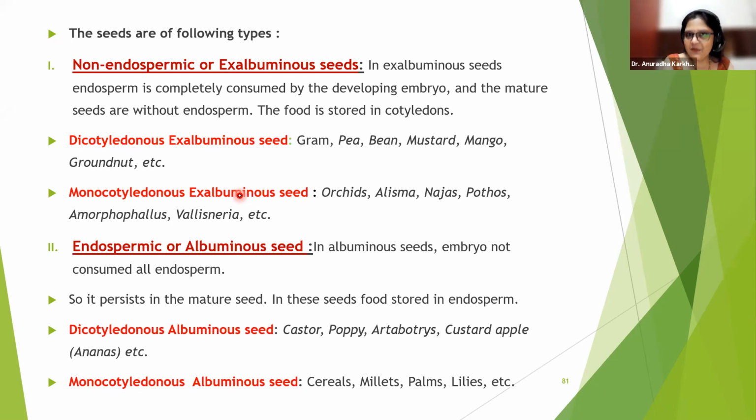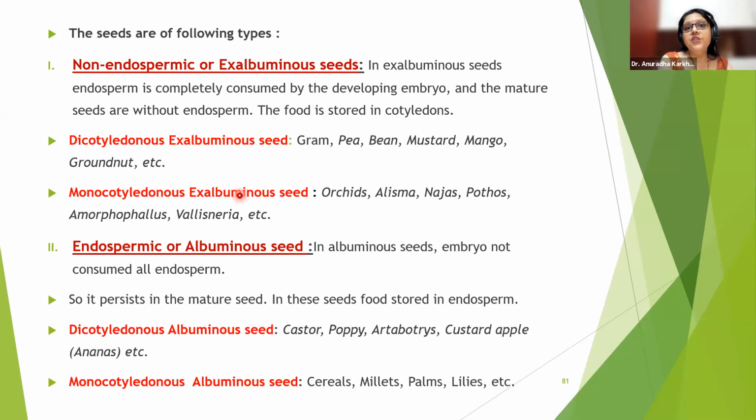Okay, there are some seeds which are actually dicots, but their embryo, their suspensor is small, so they act like monocots. So they are castor, poppy, atrobotris, custard apple, this is your jackfruit. Okay, and custard apple is your ananas. You know ananas, etc. Ananas is pineapple. Custard apple is sitafal. And monocots, which are albuminous normal, all cereals, millets, palms, lilies, all.